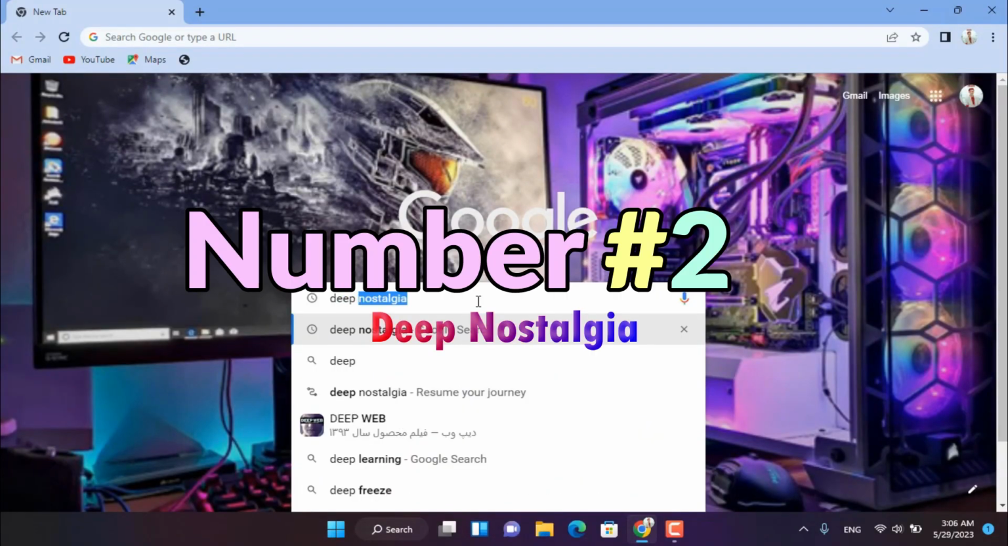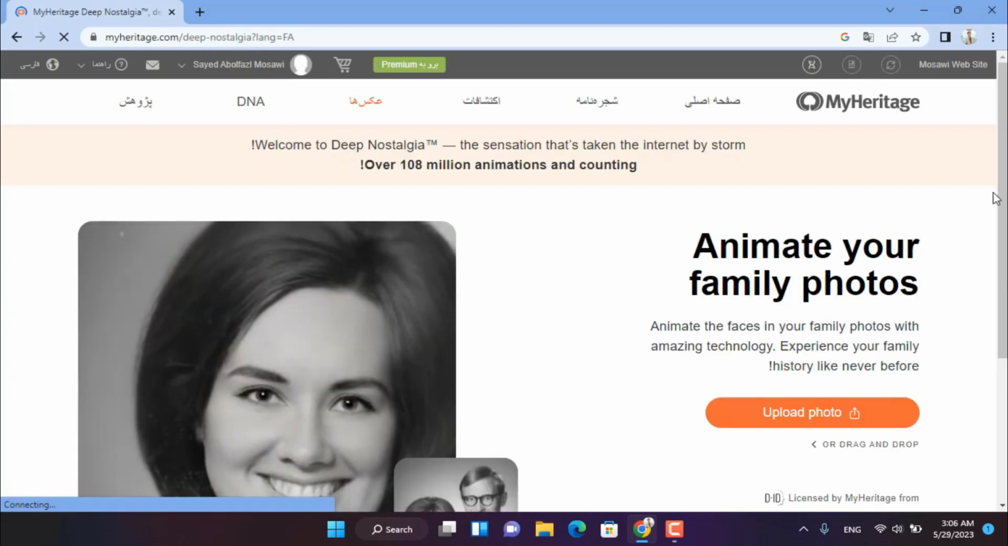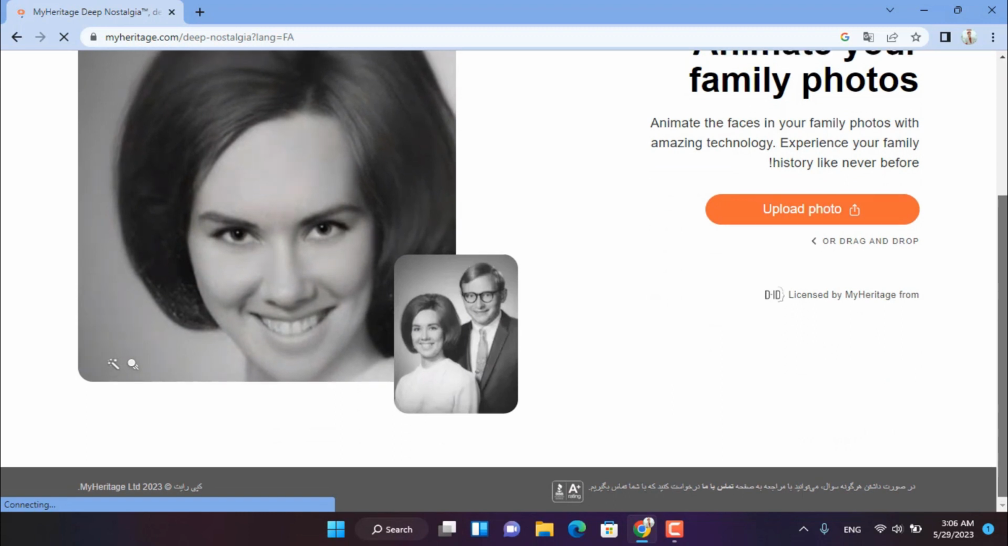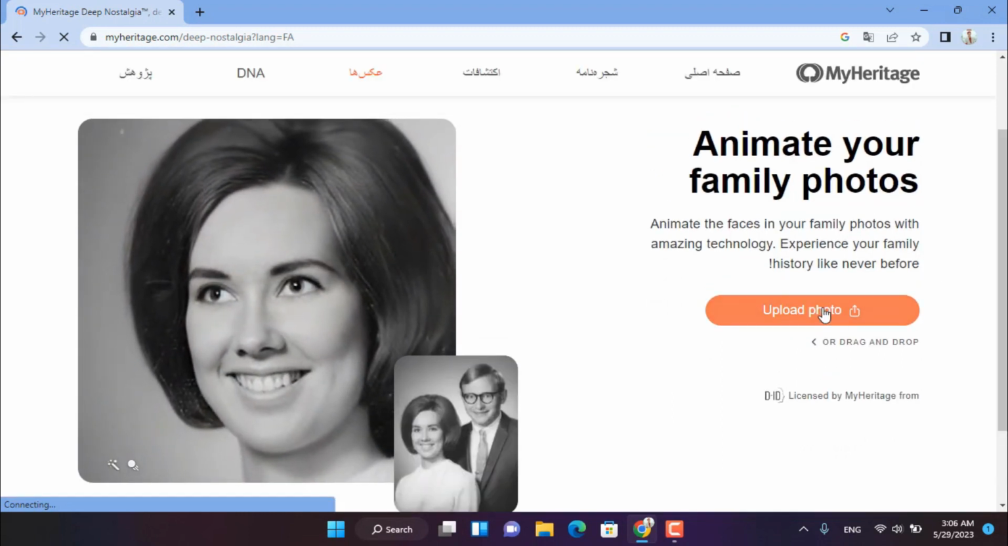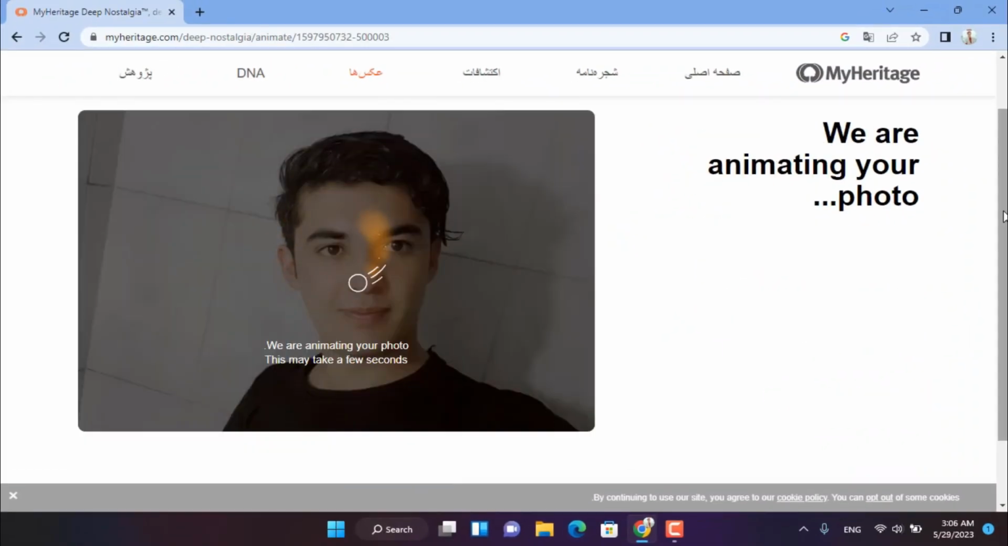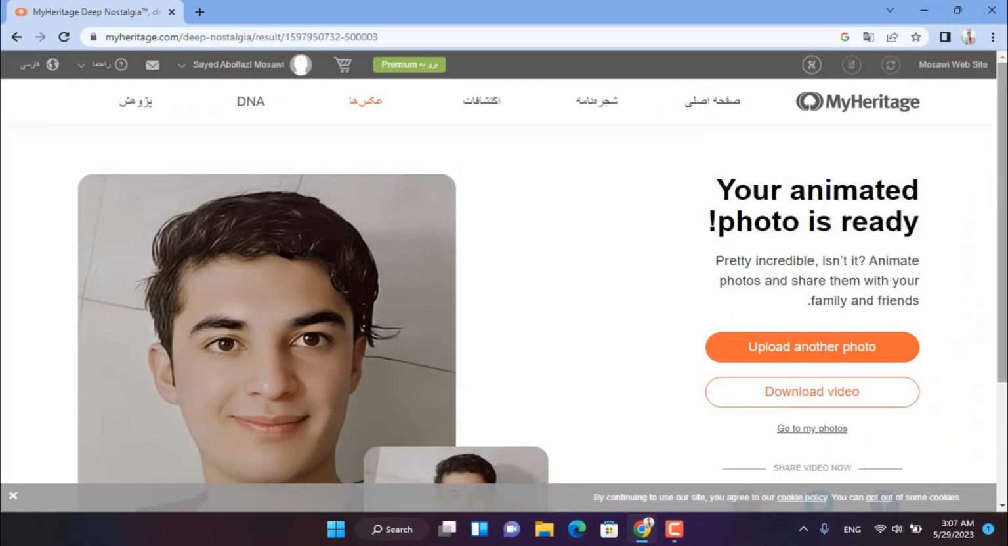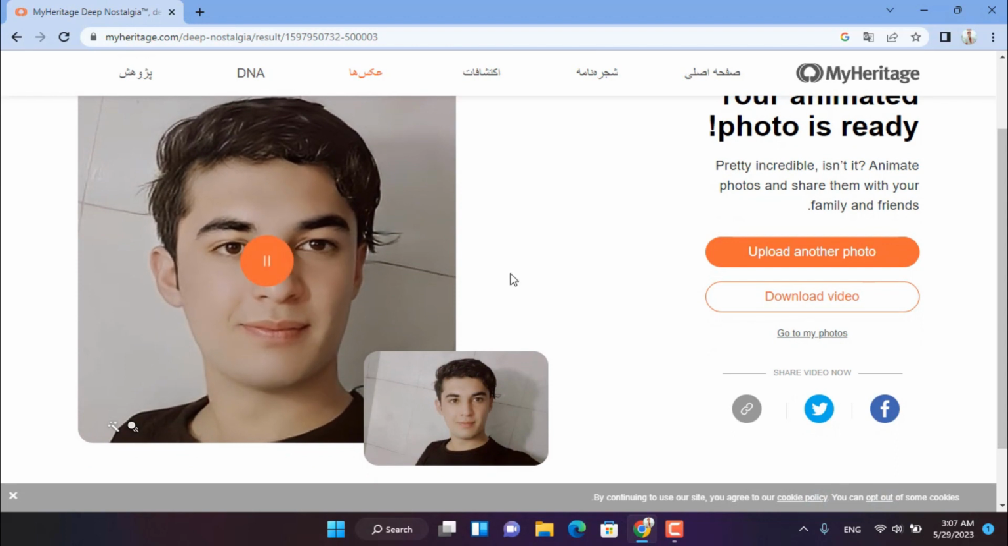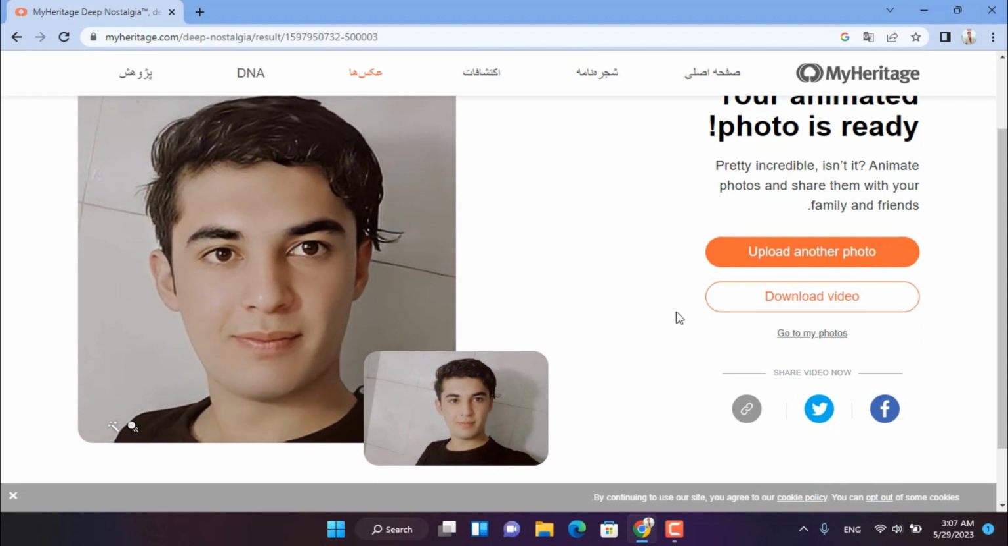Number 2, Deep Nostalgia. Deep Nostalgia is another powerful AI tool that will let you change your old photo to animation. Simply click on upload photo and now choose your photo. There, after some minutes, it'll be prepared for you. This is it. This one is my photo and this is the animation. And now you can download this one easily.